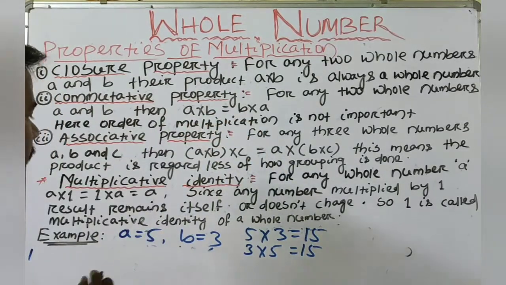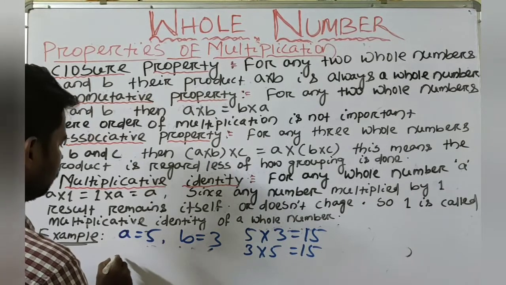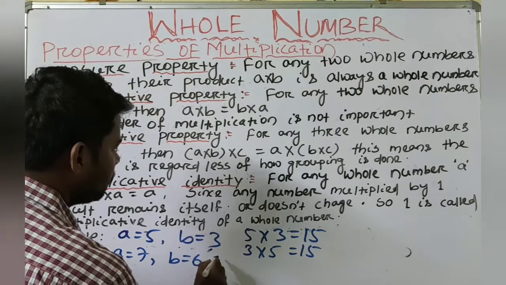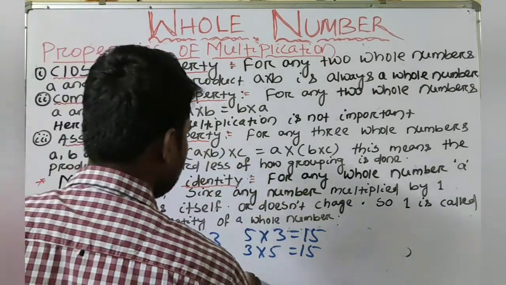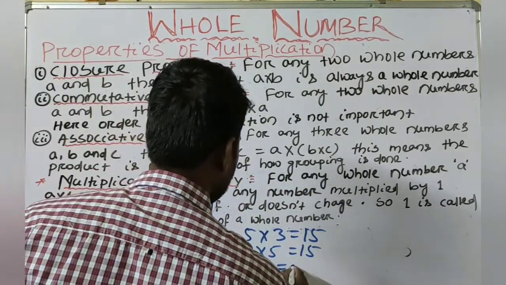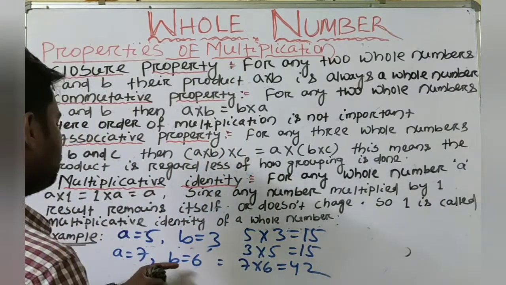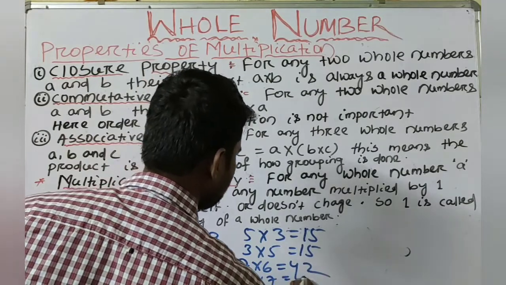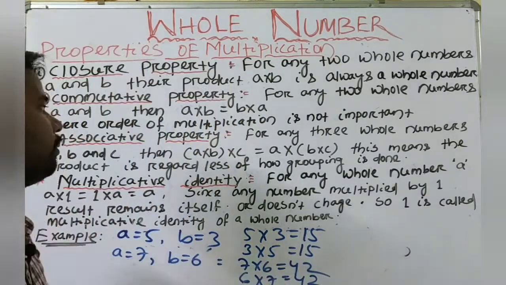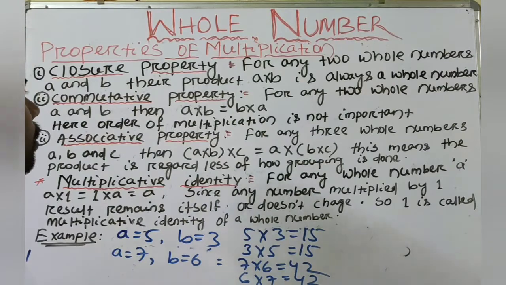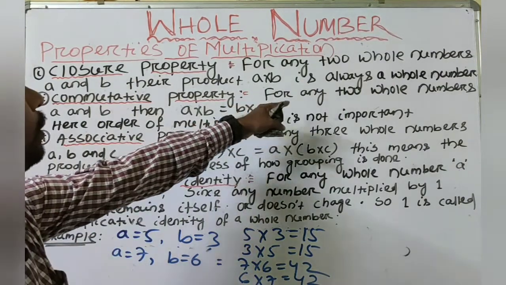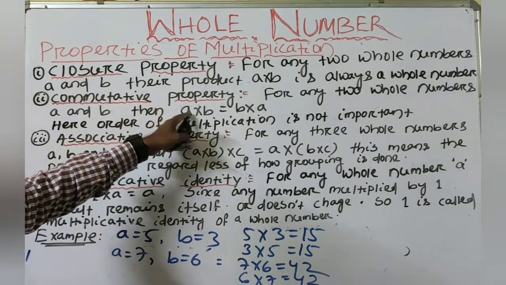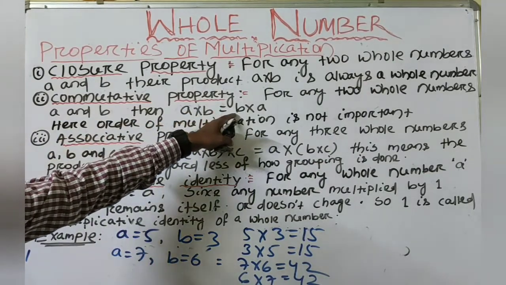Again we will take another example. Suppose A is equal to 7, B is equal to 6. So A multiply B is 7 into 6 is equal to 42. Again B multiply A is 6 into 7 is equal to 42. So LHS is equal to RHS. So for any two whole numbers A and B, their product A multiply B is equal to B multiply A.